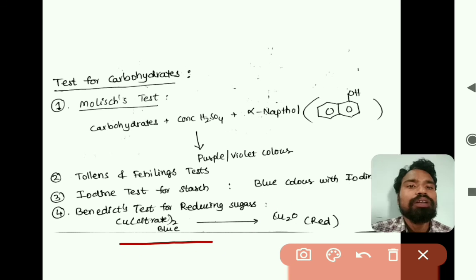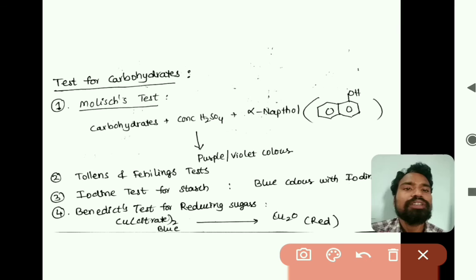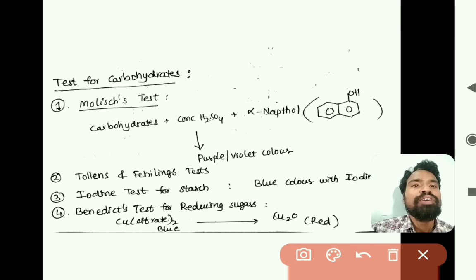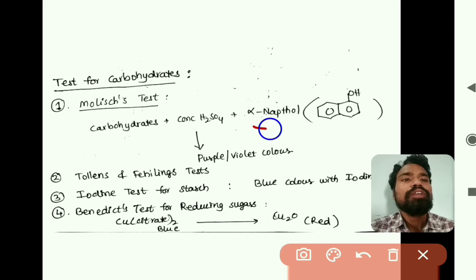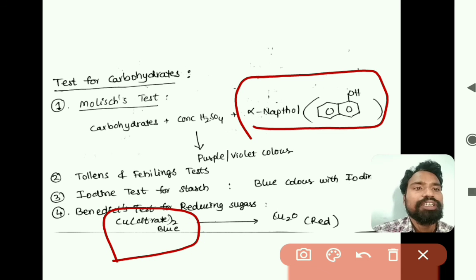So the blue copper citrate is reduced to red cuprous oxide, and we can identify carbohydrates, especially reducing sugars. This Benedict test is also for reducing sugars only, right? So these are the tests for carbohydrates: the Molisch test, Tollens and Fehling's tests for reducing sugars, the iodine test for starch, and Benedict's test for reducing sugars. Here alpha naphthol is called Molisch reagent and copper citrate is called Benedict's reagent.